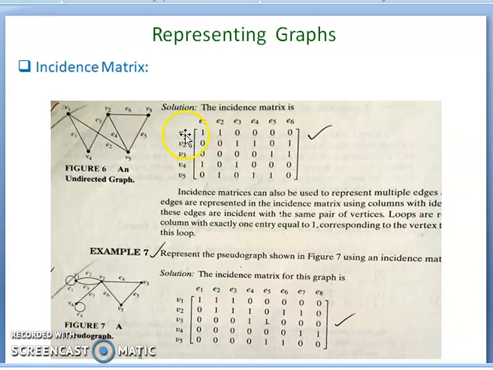Now the incidence matrix: the rows represent the vertices and the columns represent the edges. There are 5 vertices, V1 to V5, and the edges are E1 to E6.